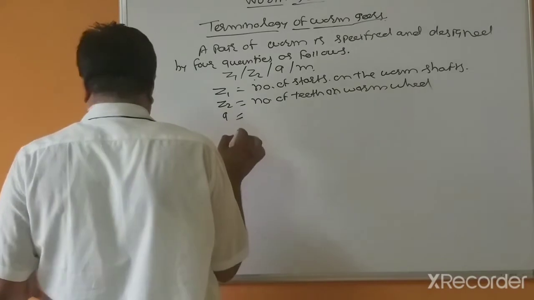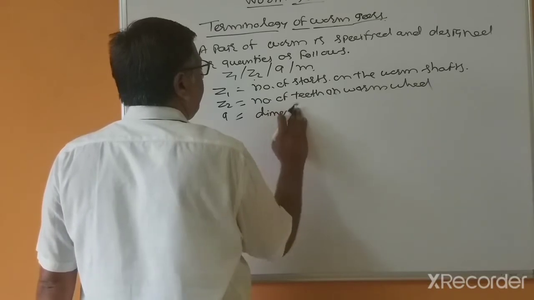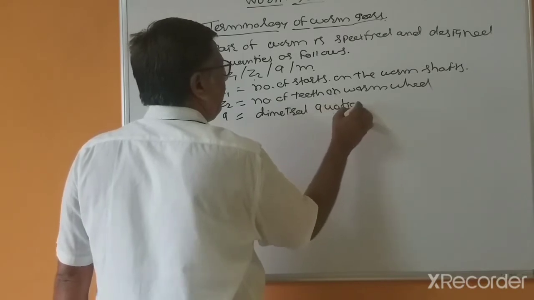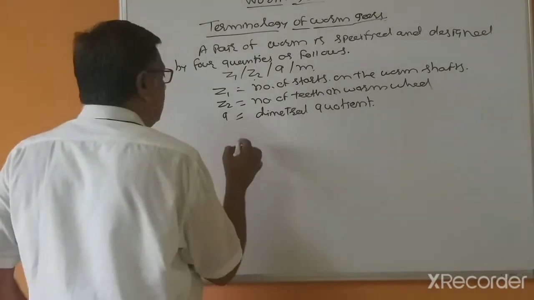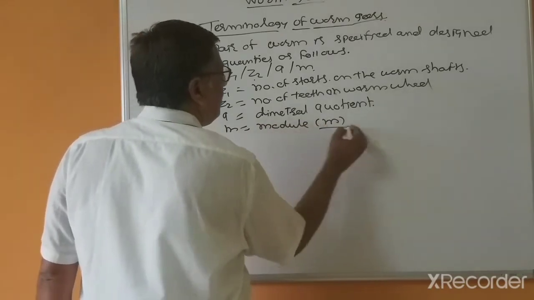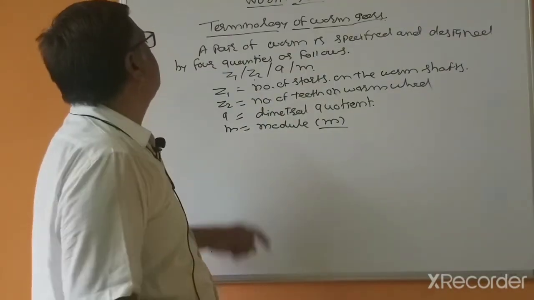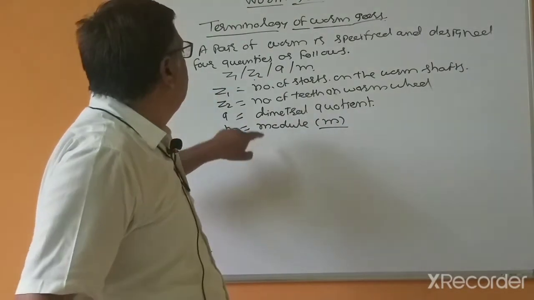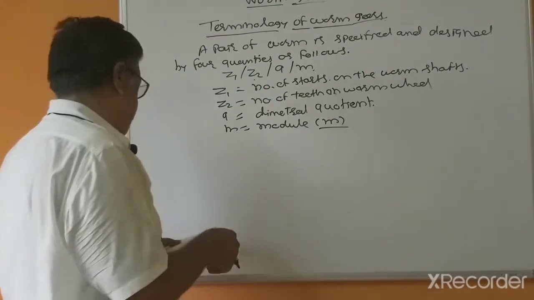Q is the diametral quotient, and M is the module. So these are the very important designations of the worm gear. Z1 is the number of starts, Z2 is the number of teeth on the worm wheel, Q is the diametral coefficient, and M is the module of the worm wheel.